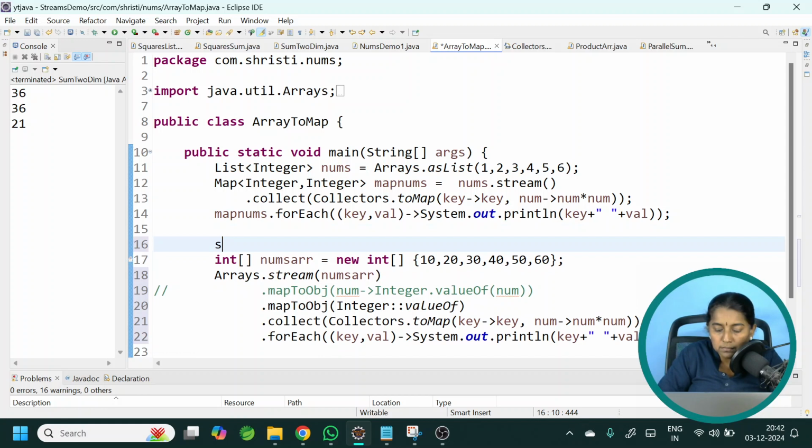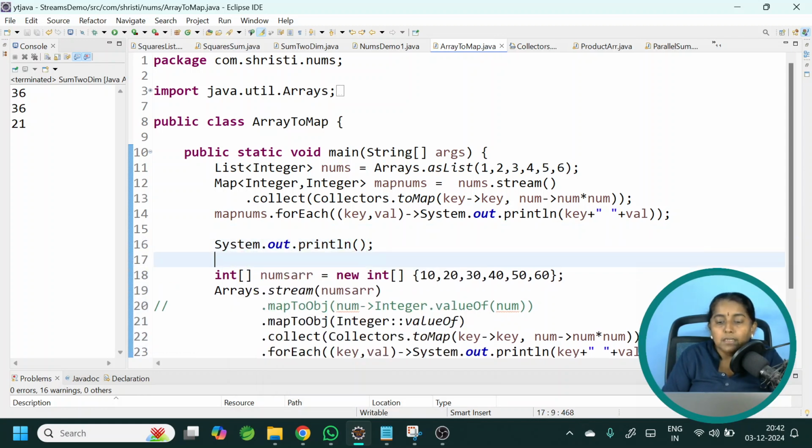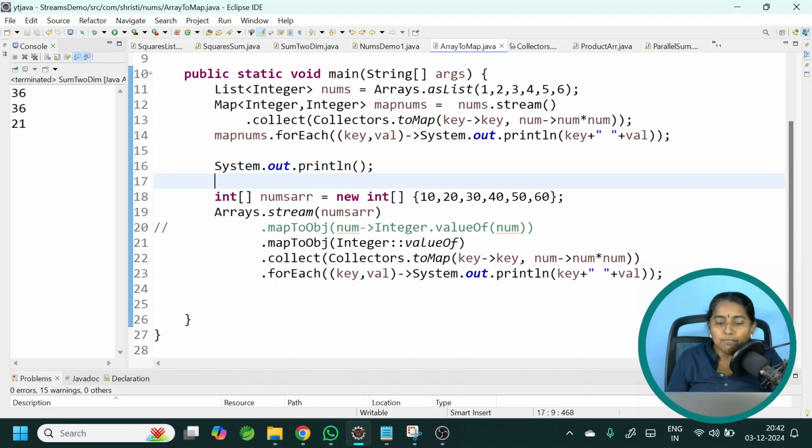Okay. So I hope it is clear. If you want to use Collectors.toMap, whatever is coming inside should be a Stream of Integer. We cannot do that using primitive data types. So we have to convert it explicitly into a Stream of Integer from IntStream. For that we have used mapToObj method.